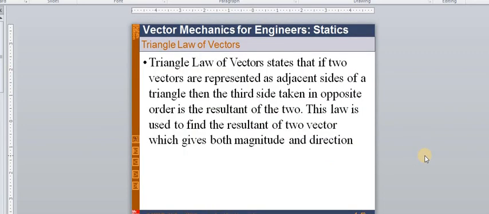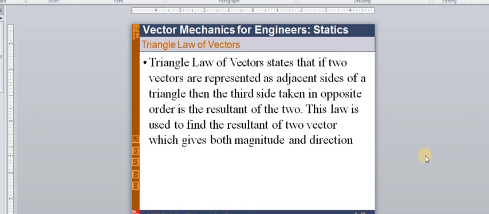Okay. Again, what is the triangle law? The triangle law of vectors is used frequently in engineering mechanics. We have to find out the resultant when two forces are acting on a body. What is the triangle law of vectors?